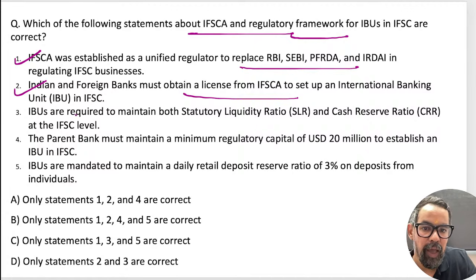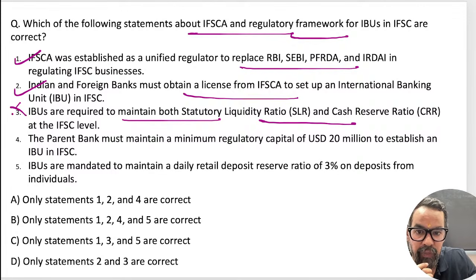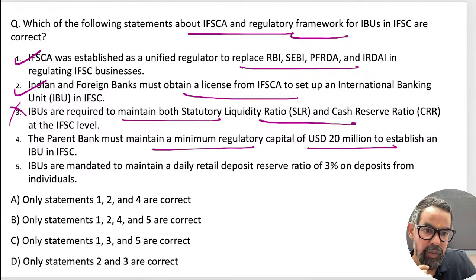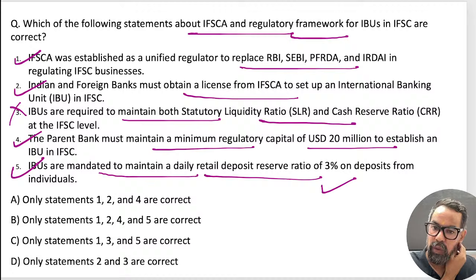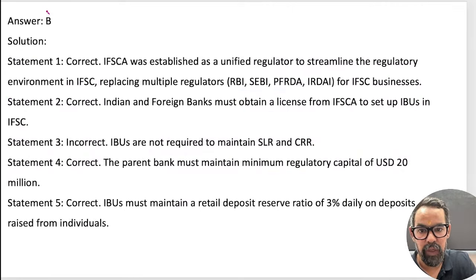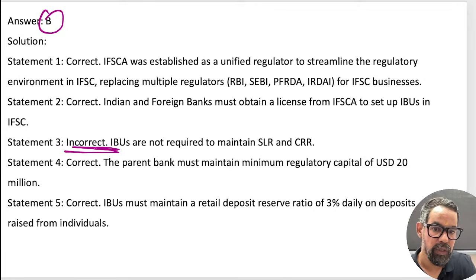IBUs are required to maintain both SLR and CRR, wrong. The parent bank must maintain 20 million US dollars of tier 1 capital, true. IBUs are mandated to maintain a daily retail deposit ratio on the previous day. This is also true. So 1, 2, 4, 5 means option B will be the right answer. Correct, guys? Next one.